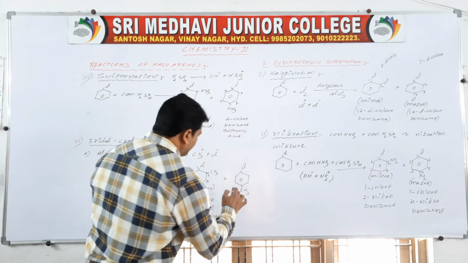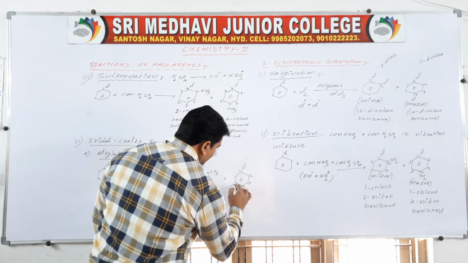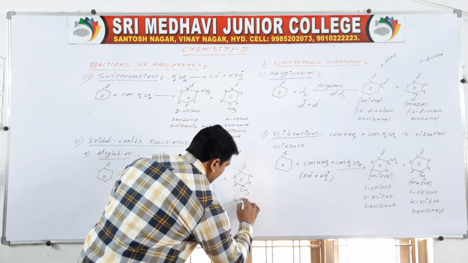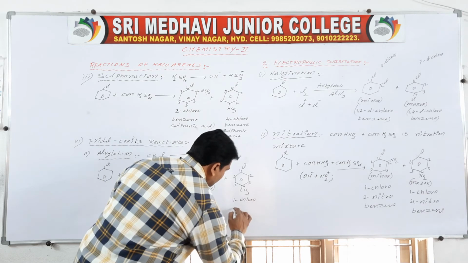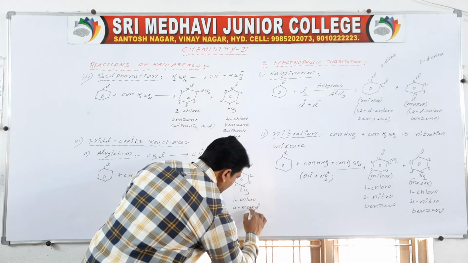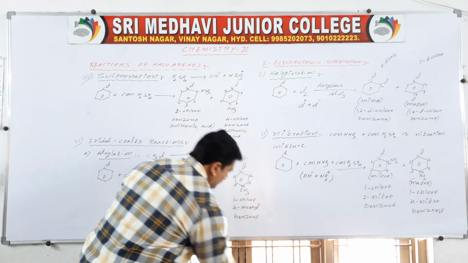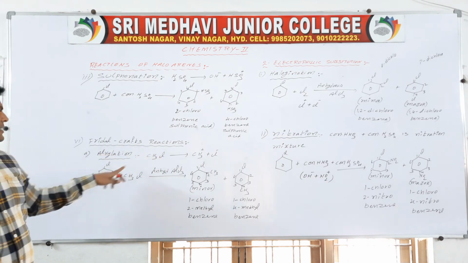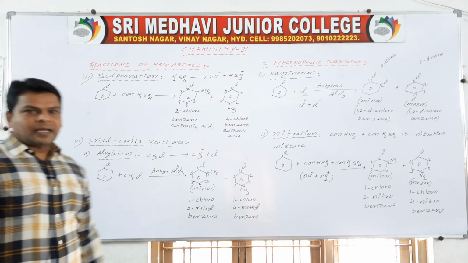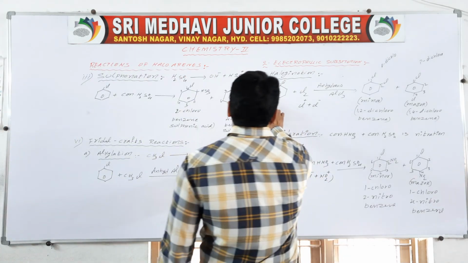Numbering here 1, 2, 3, 4, 5 and 6. So here also, 1-chloro-4-methylbenzene. In Friedel-Crafts reactions, the first one is alkylation. Adding an alkyl chloride is nothing but alkylation.